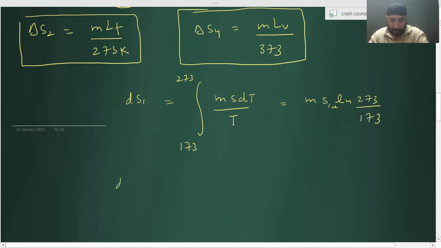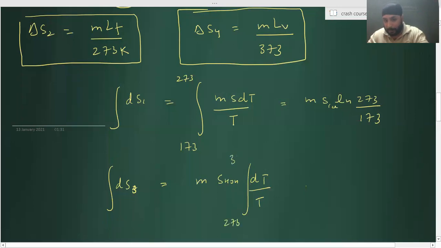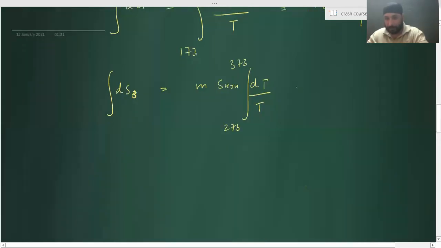What is delta S3, where the temperature changes? Here, mass into specific heat of water, again the integral of dT by T, from temperature 273 Kelvin to 373 Kelvin. So m into s into ln of 373 by 273.